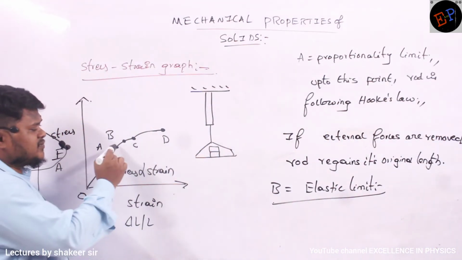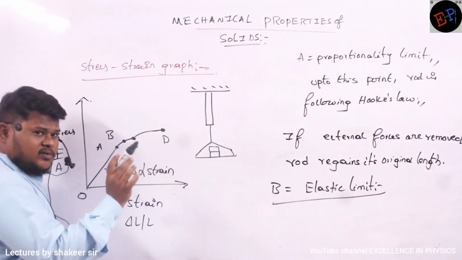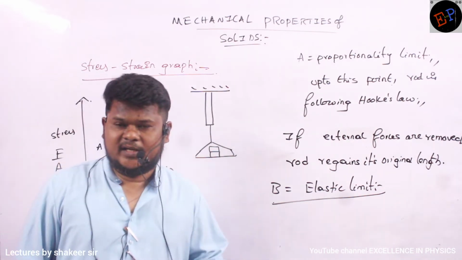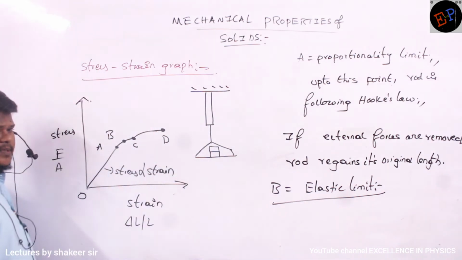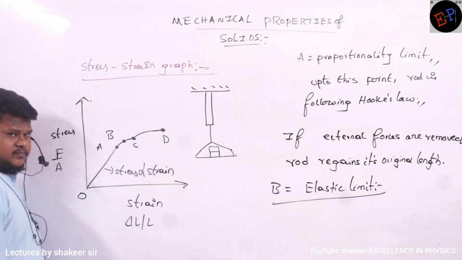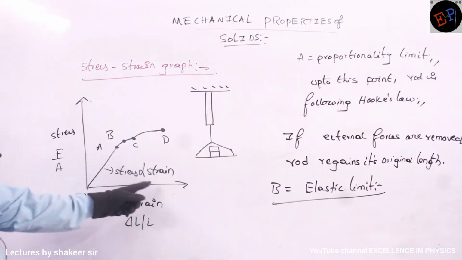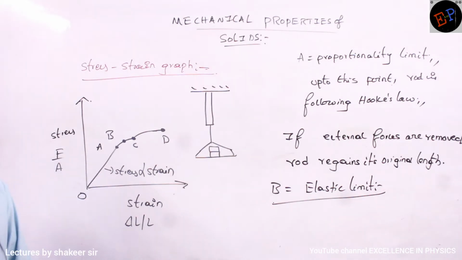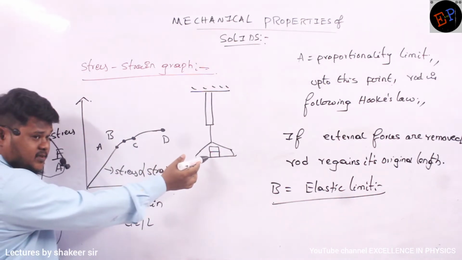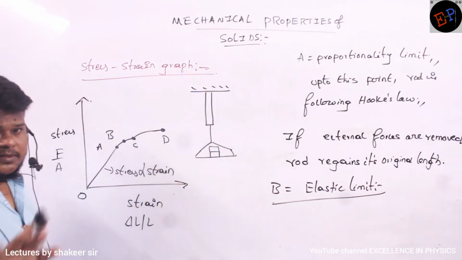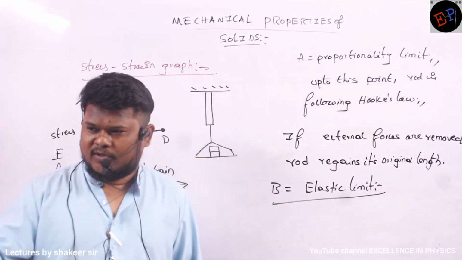But here, in between A and B, Hooke's law is not satisfied. Why Hooke's law is not satisfied? Because graph is not a straight line. Graph will be a straight line only when stress is directly proportional to strain. But after reaching to point B also, further if you remove these masses, again wire will regain its original shape and size. Are you able to understand, ma?